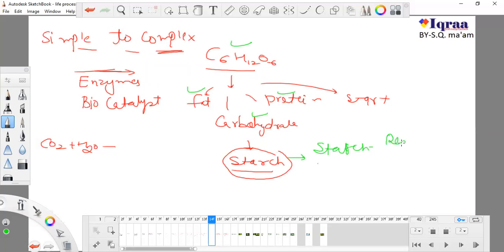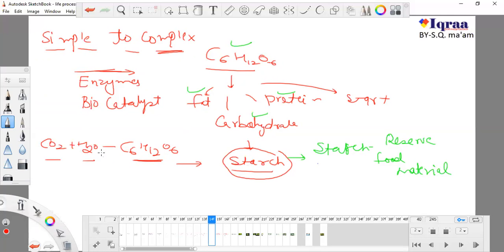So starch is a reserve food material, and whenever the plant needs something to eat, it will utilize its starch. This is how plant gets its food, from simple to complex, from carbon dioxide and water to glucose. This is the food material of plant, and it converts this into starch and stores it. Whenever it needs food, it utilizes this starch.